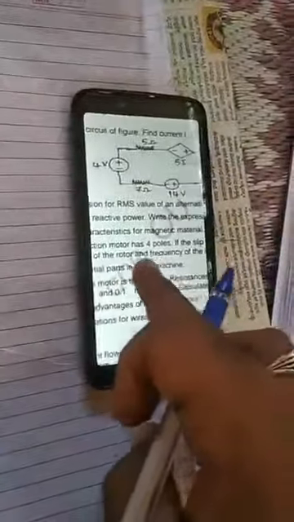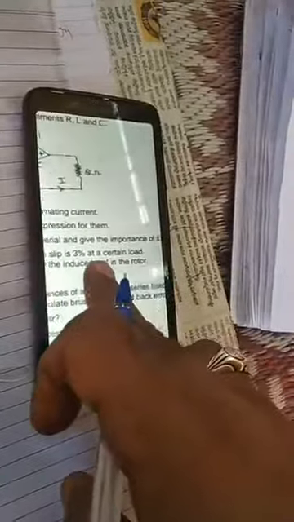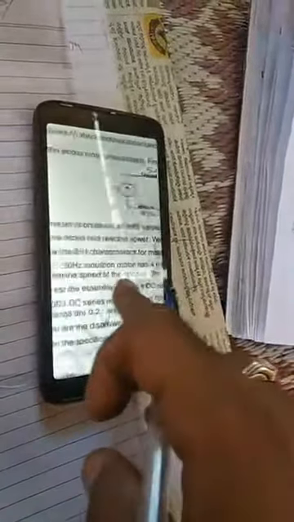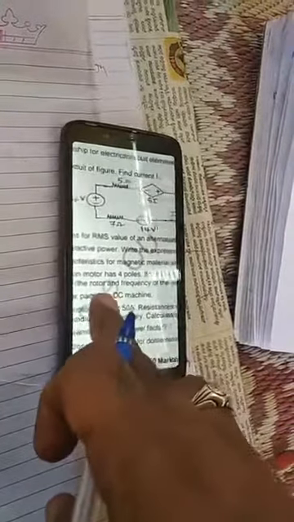Then next, the induction motor has 4 poles. It means P is equal to 4, the number of poles. Poles are denoted with P. If the slip is 3% at a certain load, determine the speed of the rotor and the frequency of the induced EMF in the rotor.